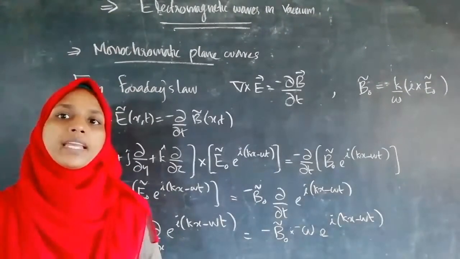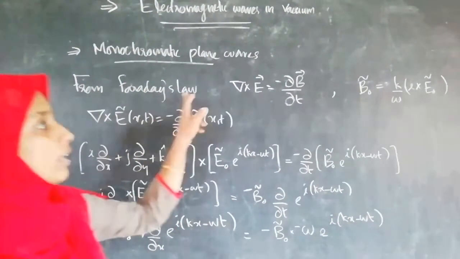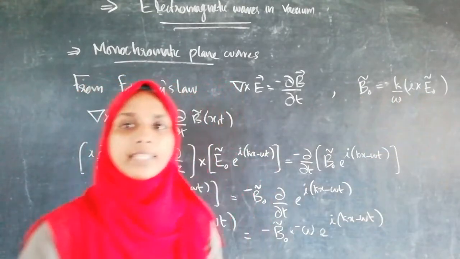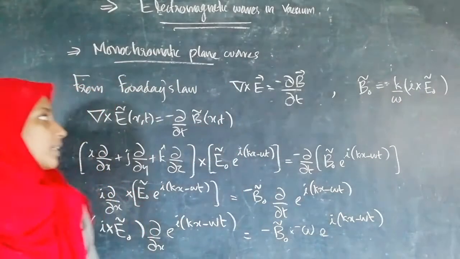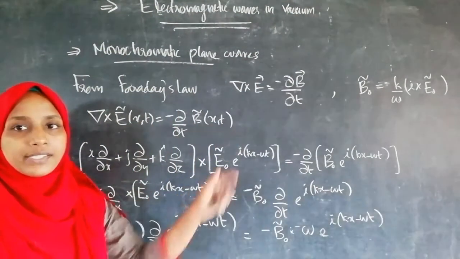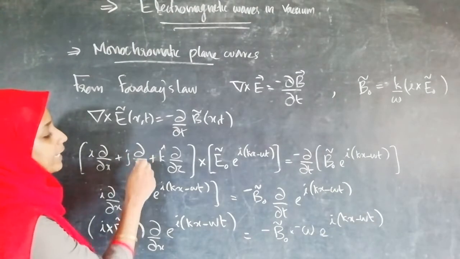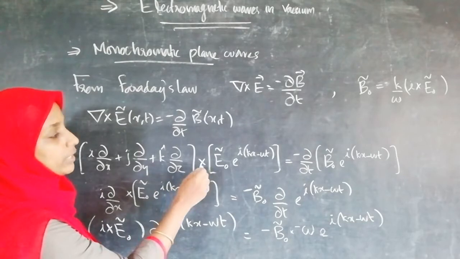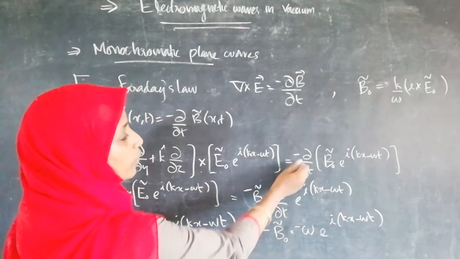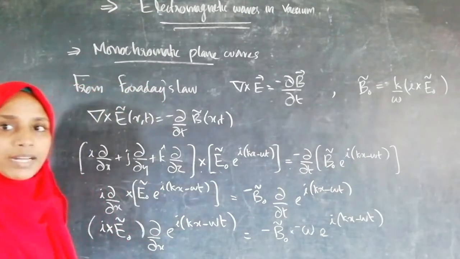And using the theory of monochromatic plane waves, using Faraday's law, we can derive a relation between the amplitudes of the electric field and magnetic field. So, consider del cross E of x,t is equal to minus dou by dou t of B of x,t. And expanding, i dou by dou x plus j dou by dou y plus k dou by dou z cross E0 e raised to i into (kx minus omega t) is equal to minus dou by dou t of B0 e raised to i into (kx minus omega t).